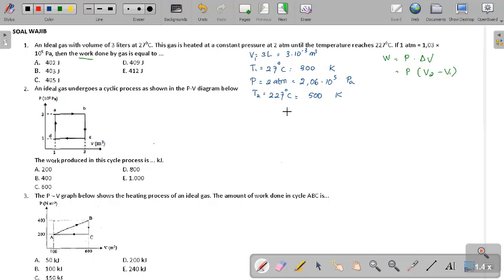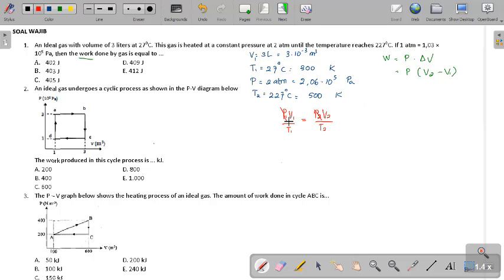Use this. Don't forget the basic formula for gas, the ideal gas equation: pressure 1 times volume 1 divided by temperature 1 equals pressure 2 times volume 2 divided by temperature 2. Because this is constant pressure, you don't have to think about the pressure, just divide both of them.